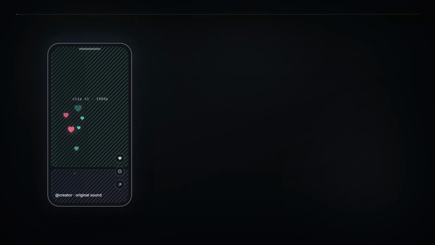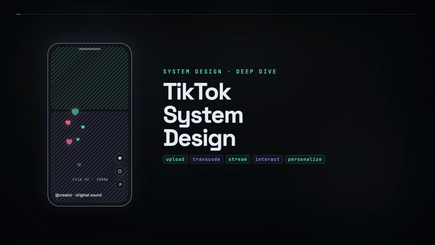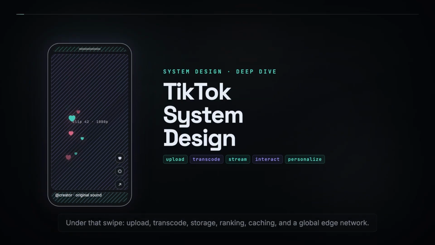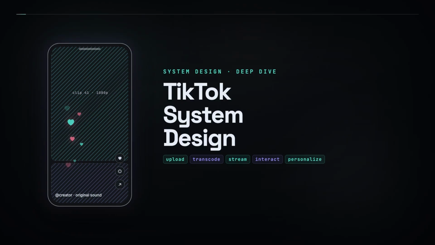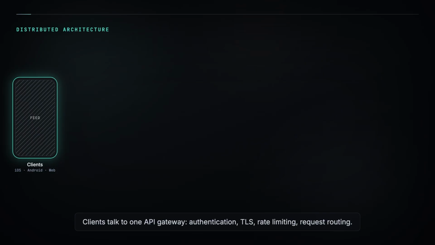One swipe. A 20 megabyte video starts playing in under a second anywhere on Earth. Under that swipe, upload, transcode, storage, ranking, caching, and a global edge network. Here is the distributed system end to end. We build it once, then reuse this exact map for every flow that follows.